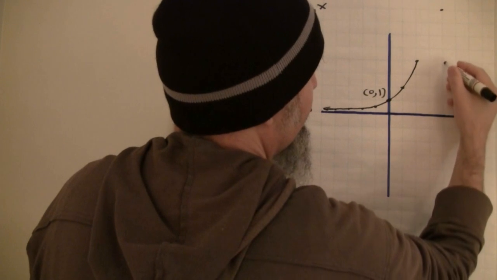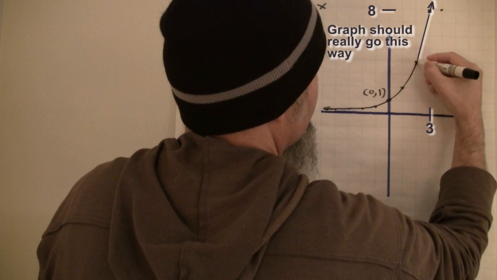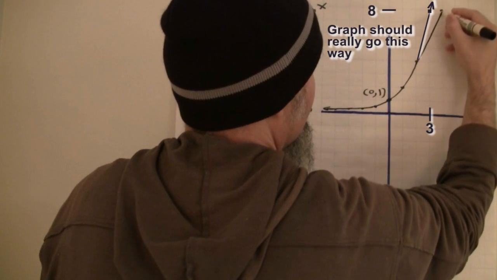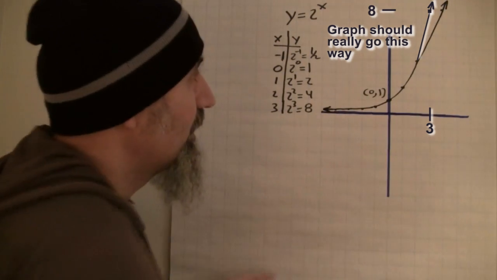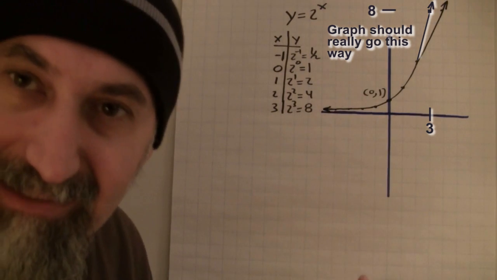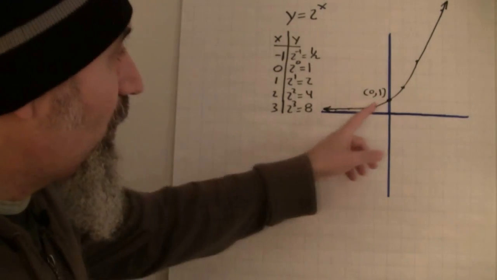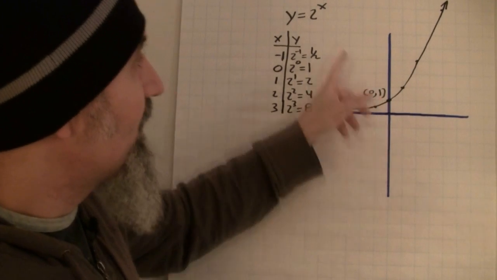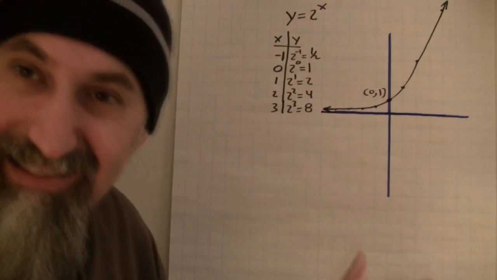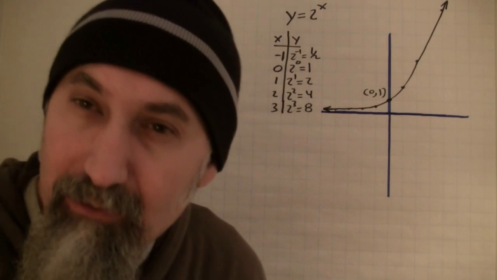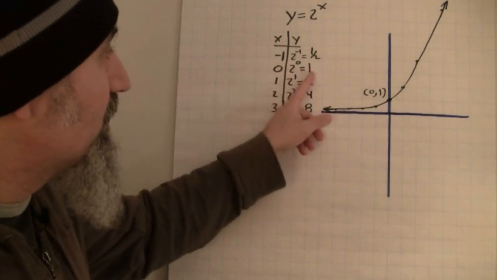And 1, 2, 3, 4, 5, 6, 7, 8 goes up, right? And that is what an exponential function looks like, and it always goes through (0, 1), irrelevant of what the base number is. If this was a gazillion, y is equal to a gazillion to the power of x, a gazillion to the power of 0 is going to be 1.